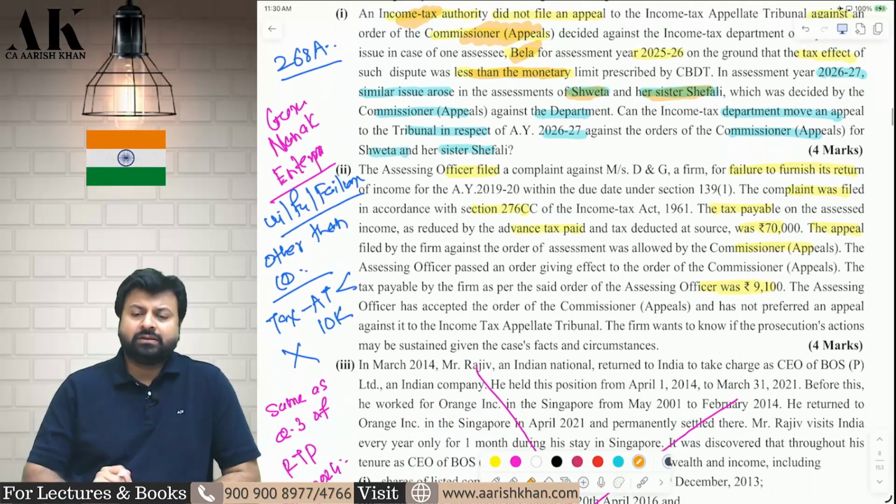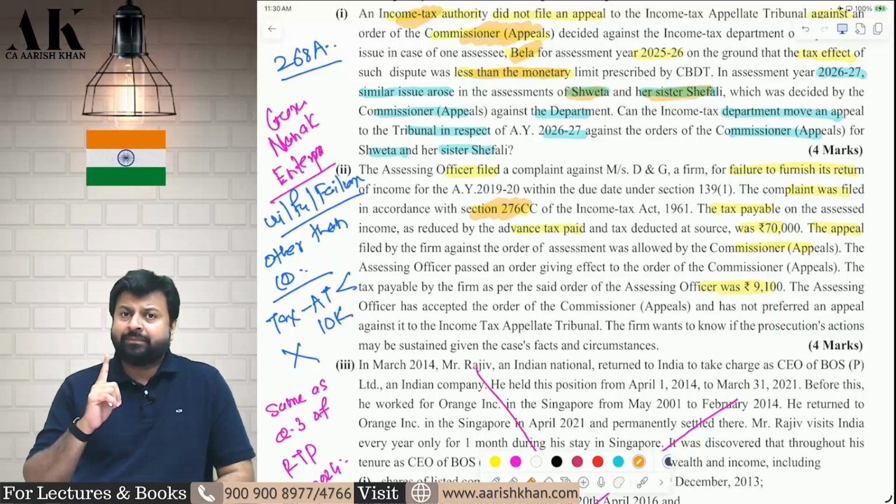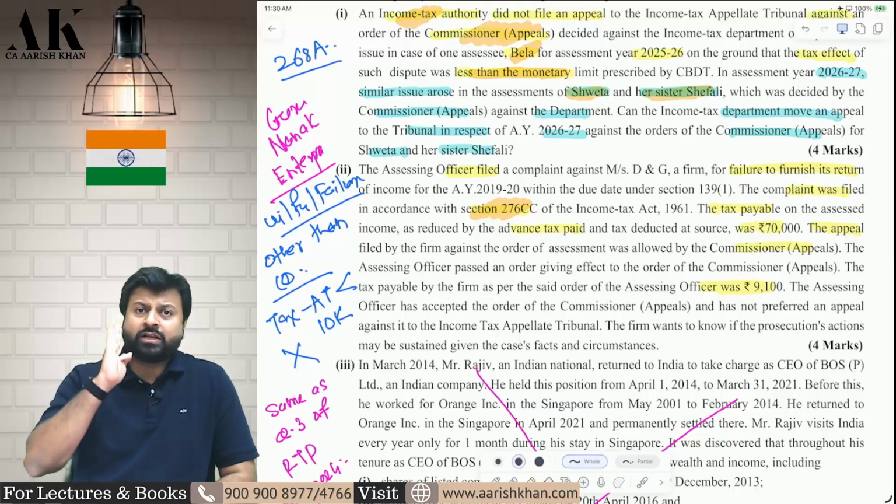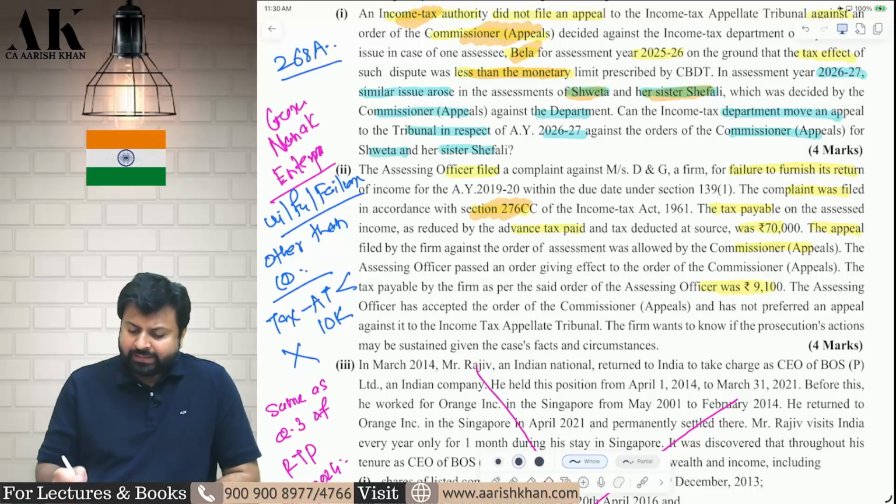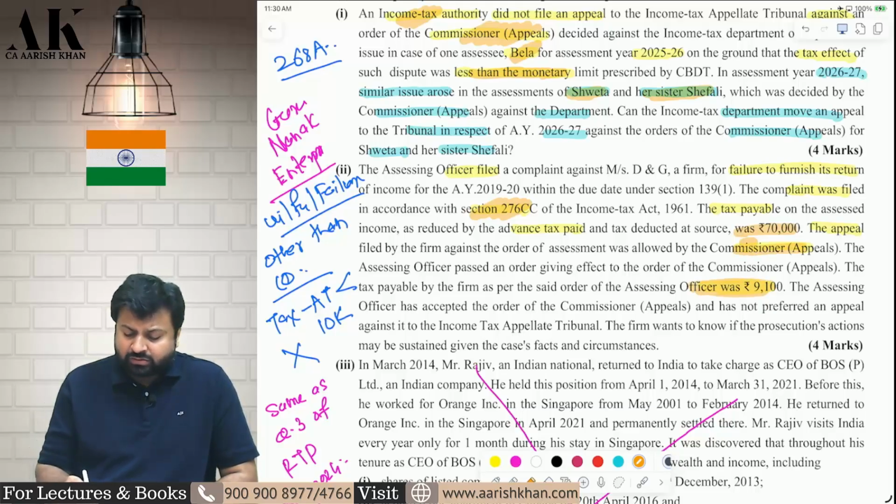Next one, an assessee who is a partnership firm did not file the return on time. So if you don't file the return on time, there can be a prosecution launched against you. That's what the officer has done. He has filed a complaint for prosecution under 276CC. Now there is some condition for filing prosecution. In case of other than company, a prosecution can be filed only if the tax payable after reducing the advance tax is more than 10,000 rupees. So initially the tax payable is more than 10,000, it is 70,000 rupees, but then assessee appealed to CIT appeal and CIT appeal reduced the tax to how much? 9,100. So now can the prosecution be launched?